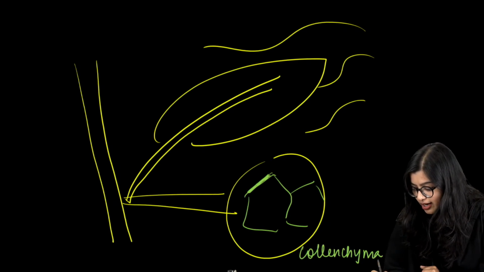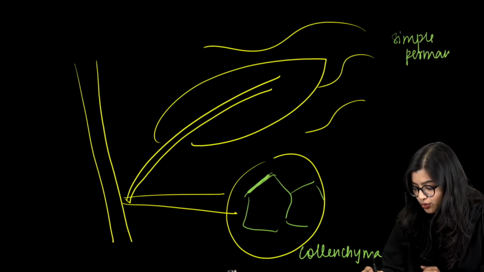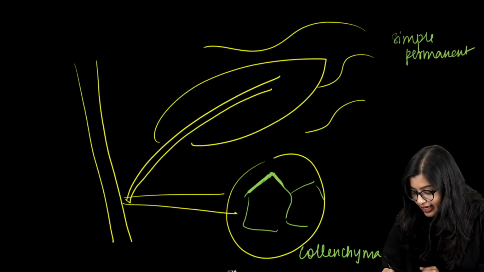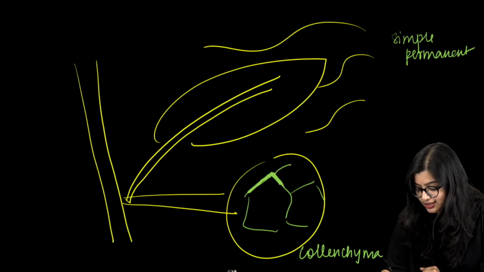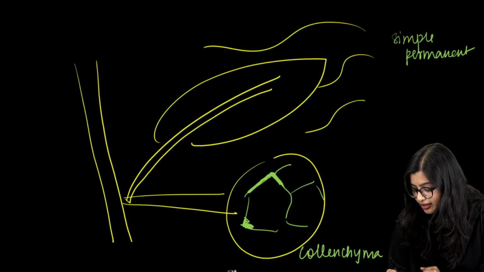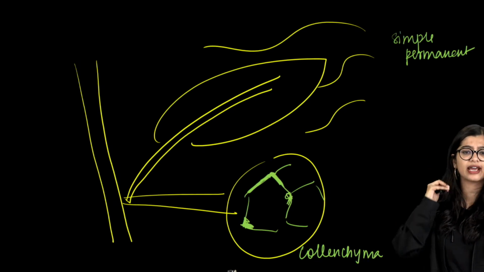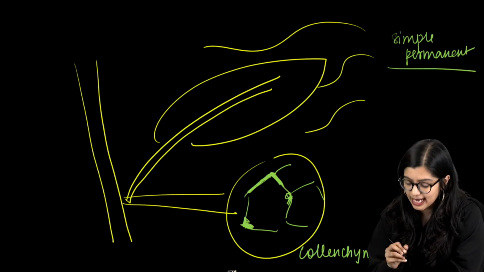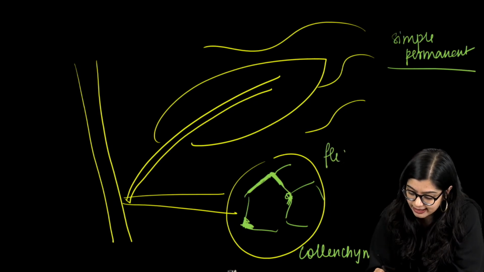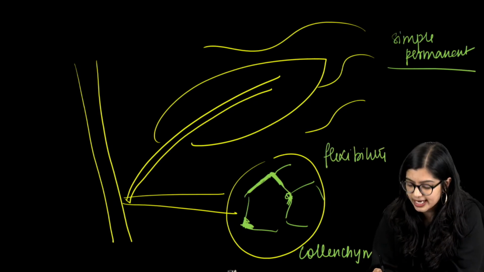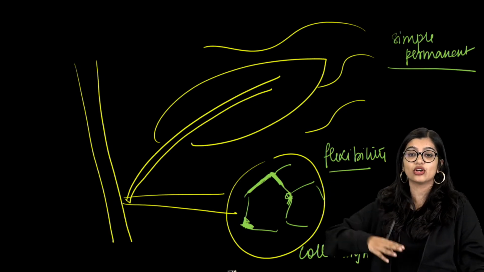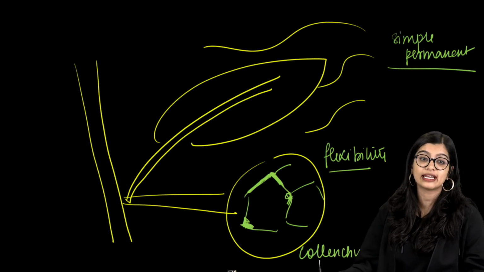Collenchyma is a type of simple permanent tissue, and it has irregular thickenings. That means it is not uniform. In the corners you will find depositions of lignin and pectin. Because of this it provides flexibility to the plant, and that's how even though they're able to move back and forth, they don't really fall apart.